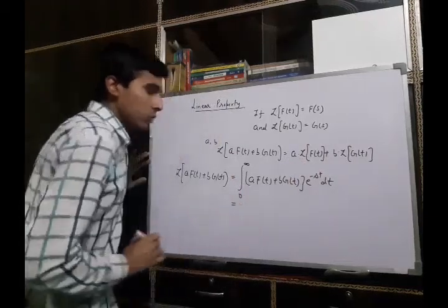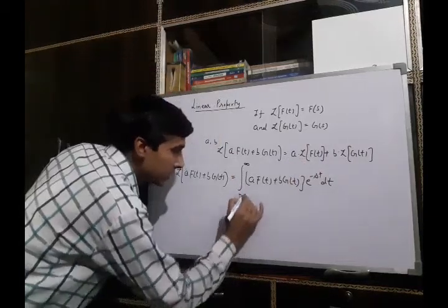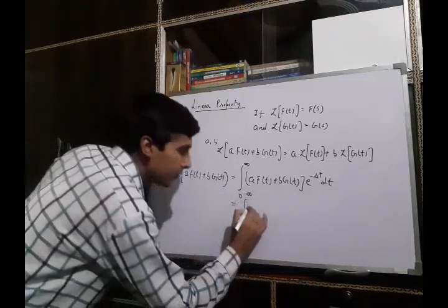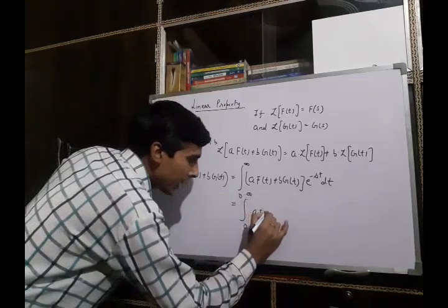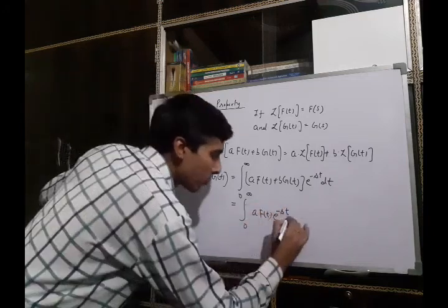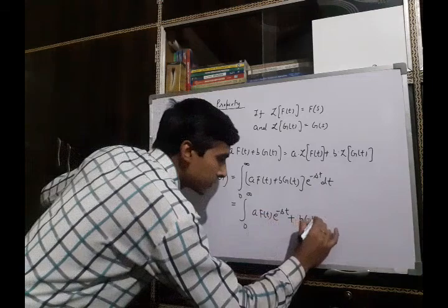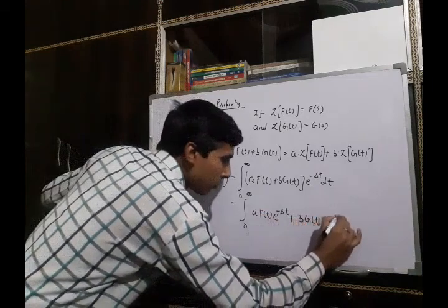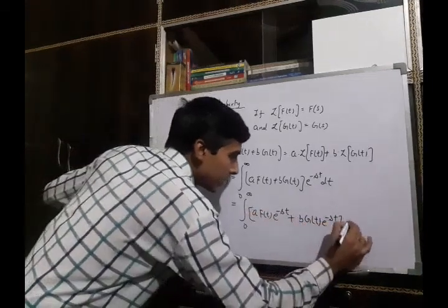On simplifying this, it can be written as 0 to infinity a f(t) e raised to power minus st plus b g(t) e raised to power minus st dt.